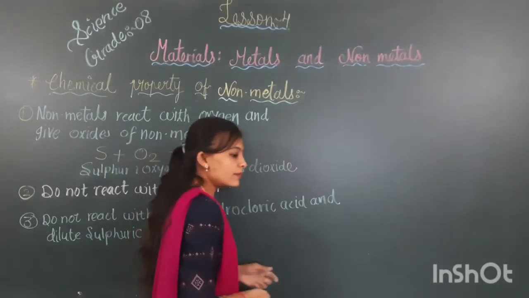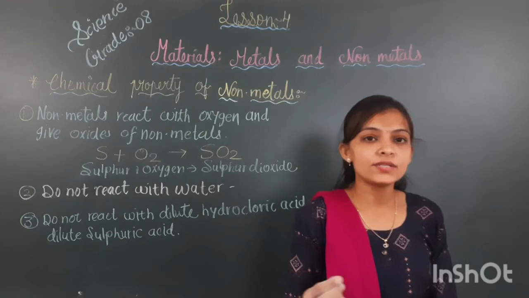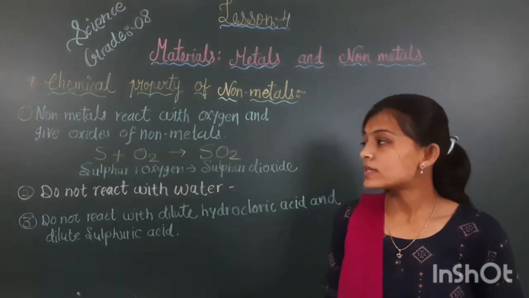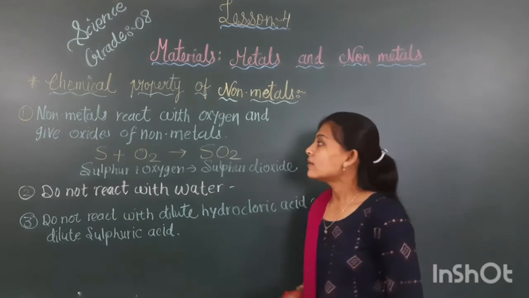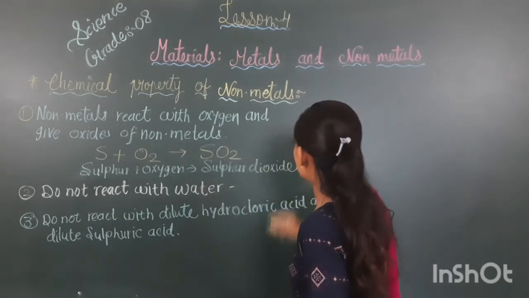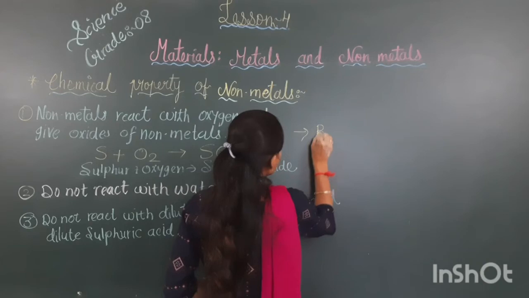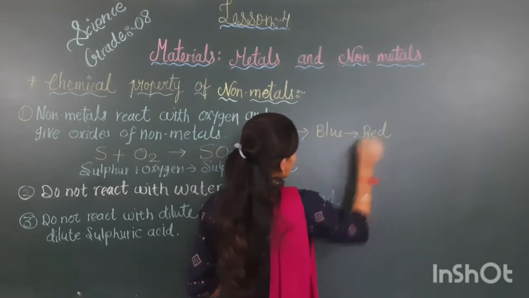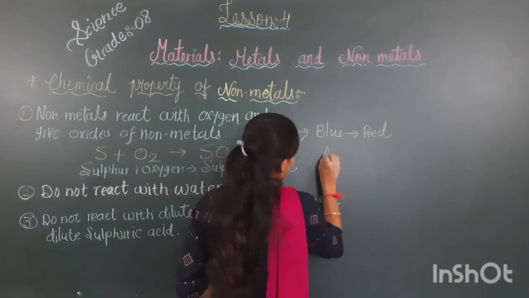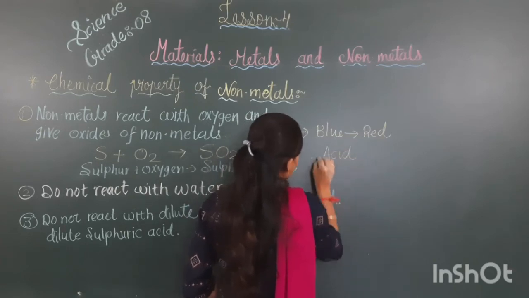As I explained, the oxides of metals convert red litmus paper into blue litmus paper. But the oxides of non-metals convert blue litmus paper into red litmus paper, so they are acidic in nature.